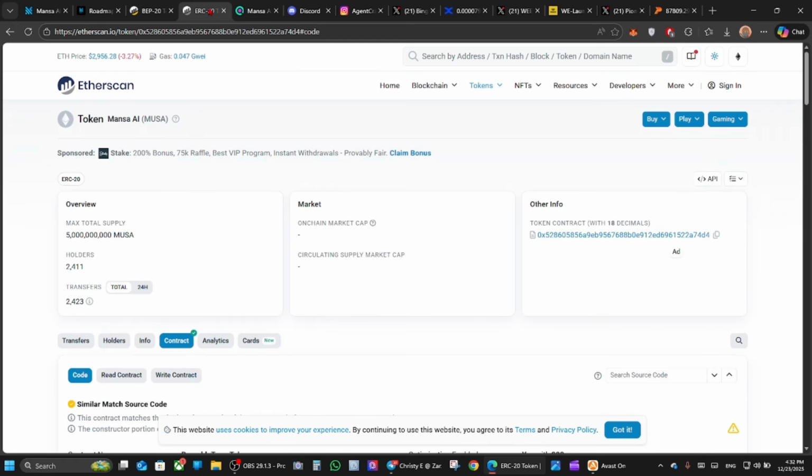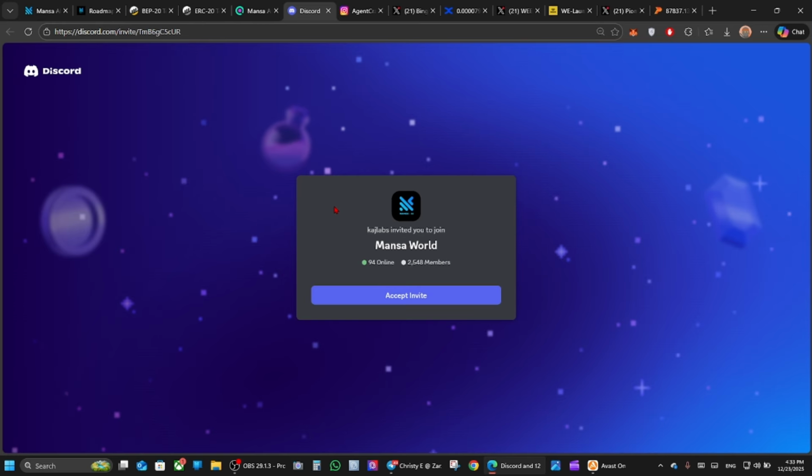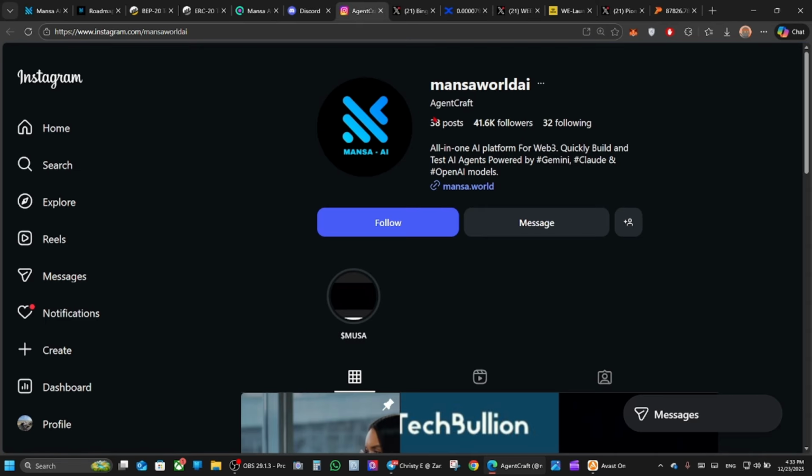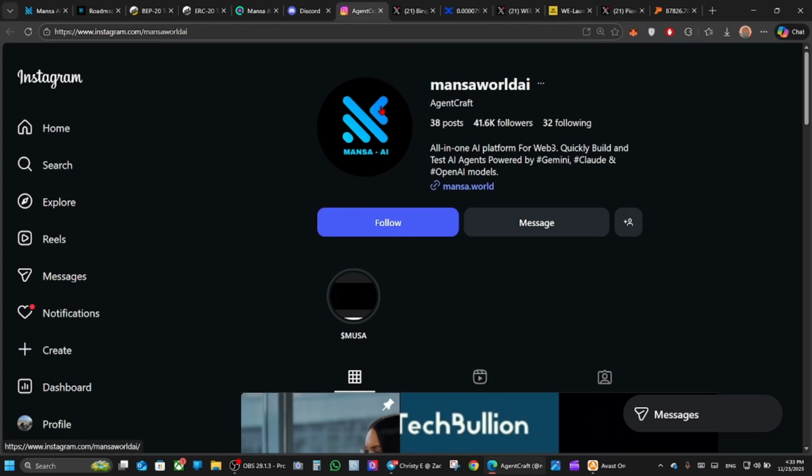And that's it guys. Also you can check it on Solscan. Here is the link, and you can find all these details in the description. You can check the token address, owner, program, personal label, and also other security details and many other details here. Here you can check the burn, the transfers, and more. That's it guys. You can join them on Discord if you have any further questions. You can also follow the Instagram page, Mansa World AI, if you are an Instagram user or prefer Instagram. Also other social media accounts are available like Telegram, so you can find everything in the description.